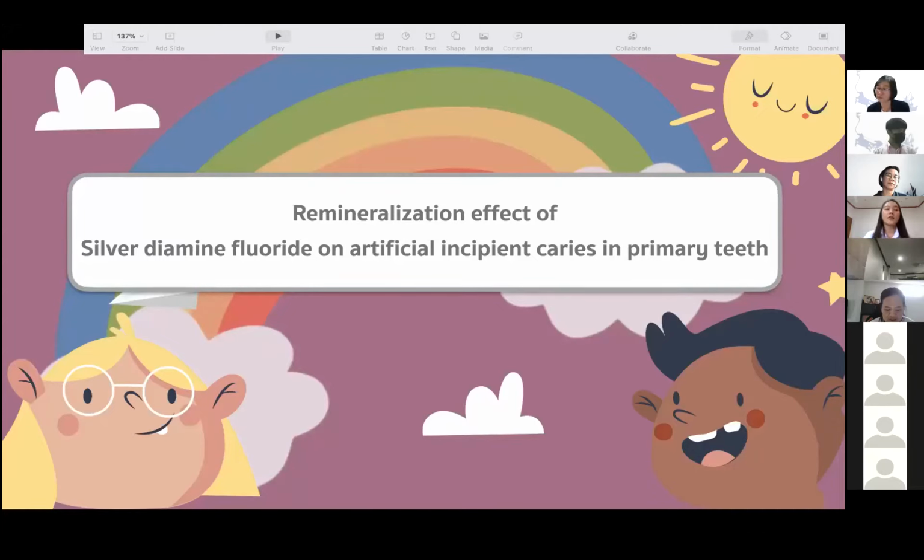Because commonly we usually use fluoride varnish for the enamel caries lesion, right? But we are interested in silver diamine fluoride because silver diamine fluoride has a high concentration of fluoride and also has the silver ion that has a role in reducing bacterial adhesion or gives the antibacterial effect. So we think that if it works to arrest or provide a remineralization process, it will have more benefit than the fluoride varnish. Oh, okay. Thank you.